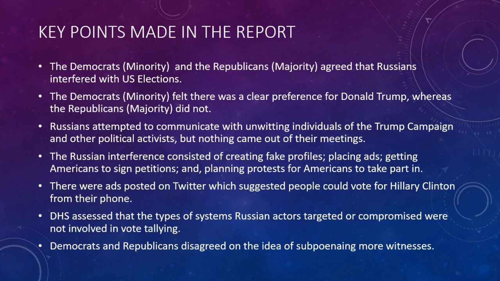Russians attempted to communicate with unwitting individuals of the Trump campaign and other political activists, but nothing came out of their meetings. The Russian interference consisted of creating fake profiles, placing ads, getting Americans to sign petitions, and planning protests for Americans to take part in. There were ads posted on Twitter which suggested people could vote for Hillary Clinton from their phone. The Department of Homeland Security assessed that the types of systems Russian actors targeted or compromised were not involved in vote tallying. Democrats and Republicans disagreed on the idea of subpoenaing more witnesses.